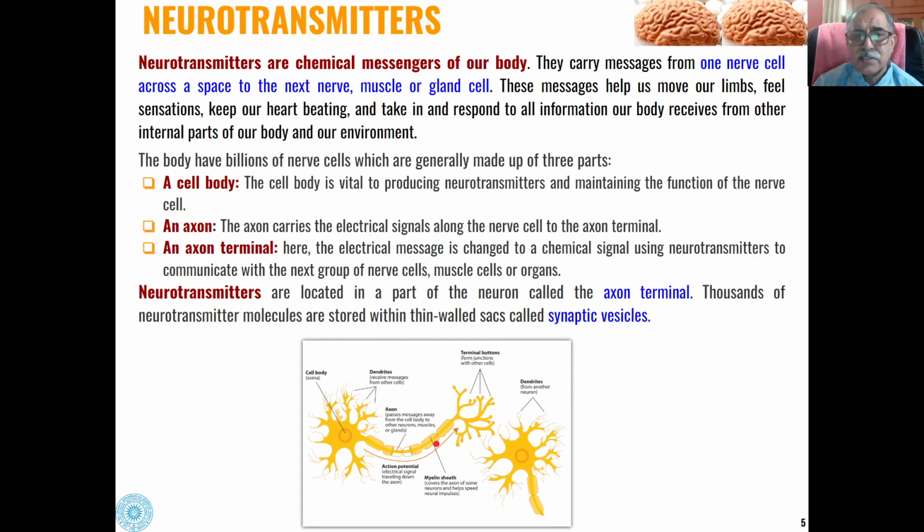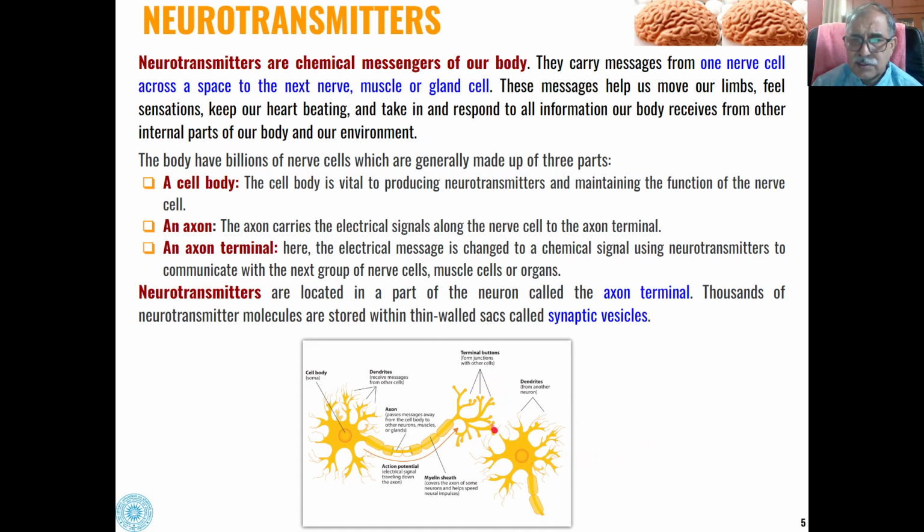The axon carries the electric signal along the nerve cell to the axon terminal. And this is the third part, the axon terminal. Here the electrical message is changed to a chemical signal using neurotransmitters to communicate with the next group of nerve cells or muscle cells or other organs of the body.